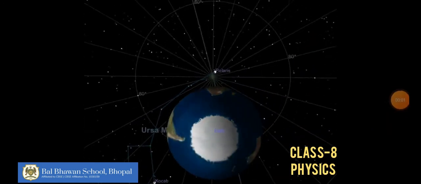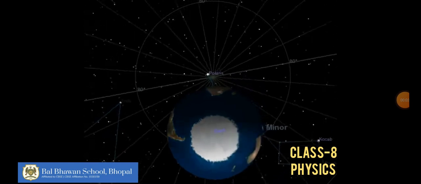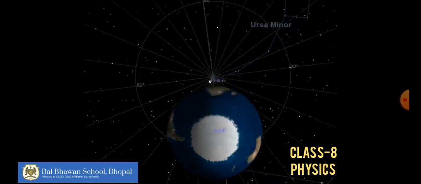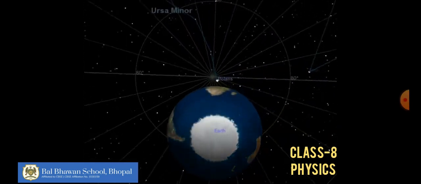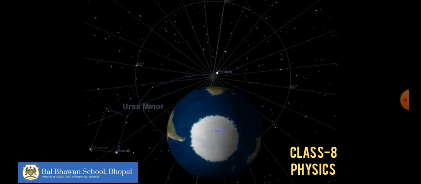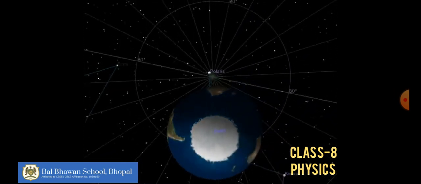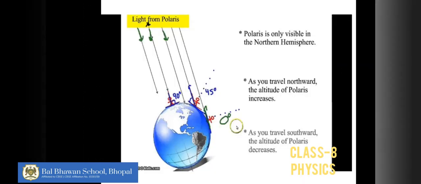Okay, so as you can see, the position of the pole star remains fixed because it is located just above the axis of the earth. The earth keeps on rotating, but the position of the pole star remains fixed just above the north pole of the earth. Okay children, so we have seen that even though the earth keeps on rotating on its axis, the position of the pole star does not change. It remains fixed in the sky.